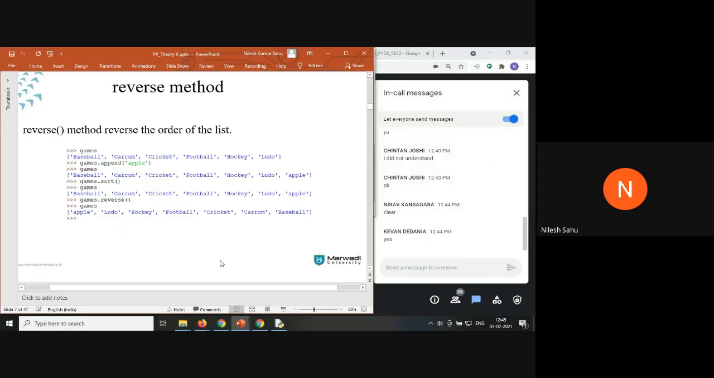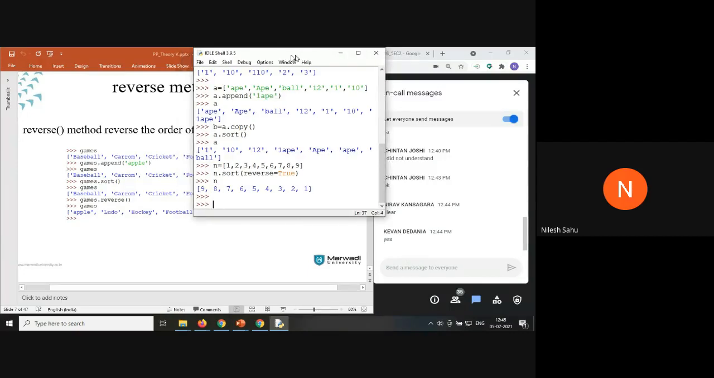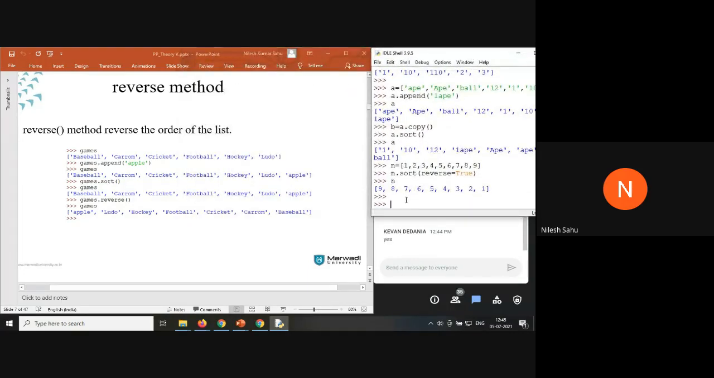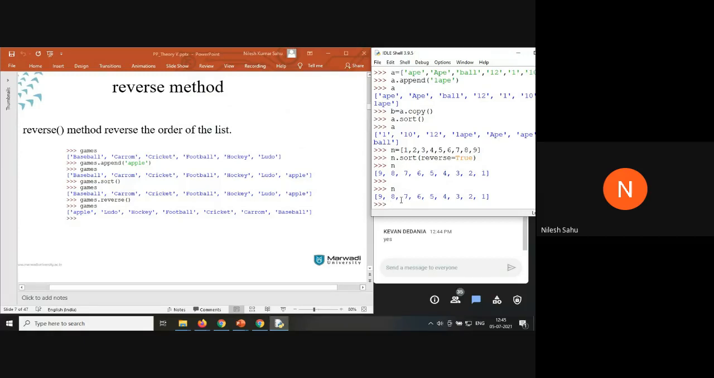Now there is one method known as reverse. It is going to directly reverse the list. Here I was having baseball, carom, cricket, football, hockey, ludo, and apple has been inserted at the last. When I say games dot reverse, the list is going to be reversed. If you remember in the case of strings, we were using negative indexing to reverse a string. In the same way, we can directly use the reverse method to reverse a list also. You can see the value inside n is 987654321.